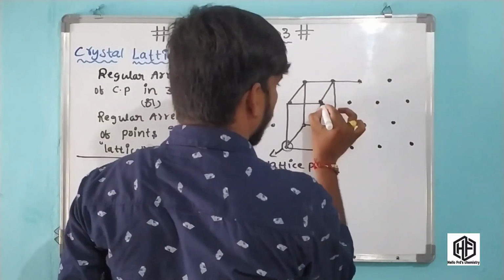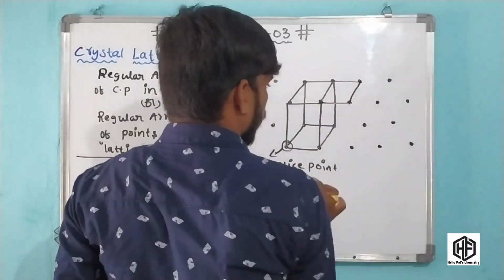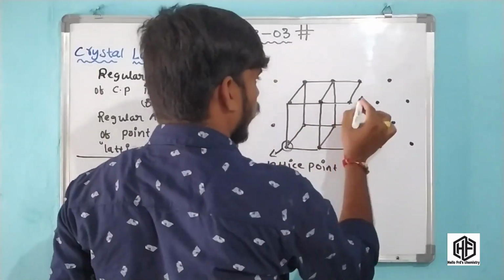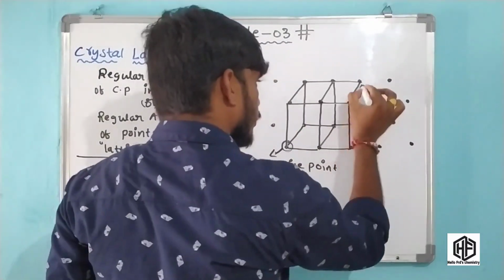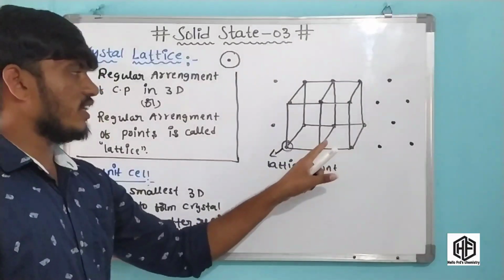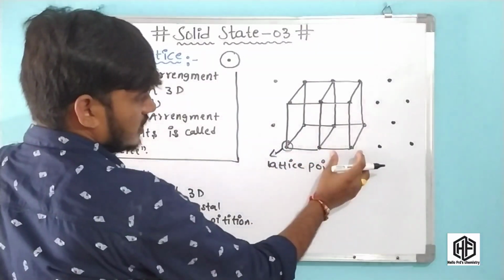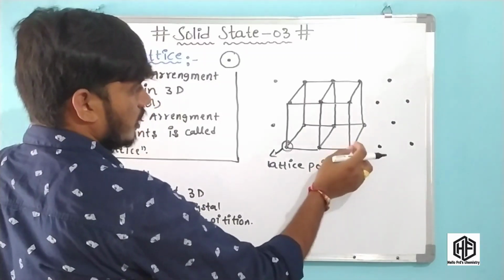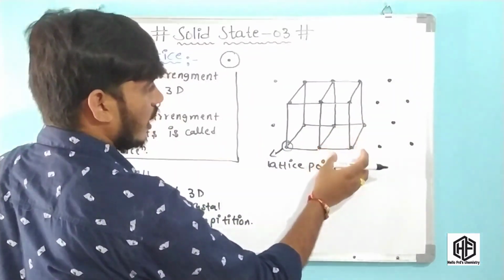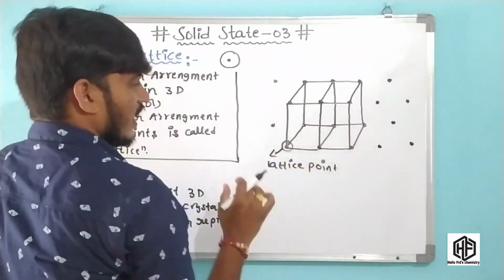These 2 points are added, these 2 points are added, then these total points are added. This is another box present there. It means the small box, and this is another small box. It means repeated boxes are added to this crystal lattice.